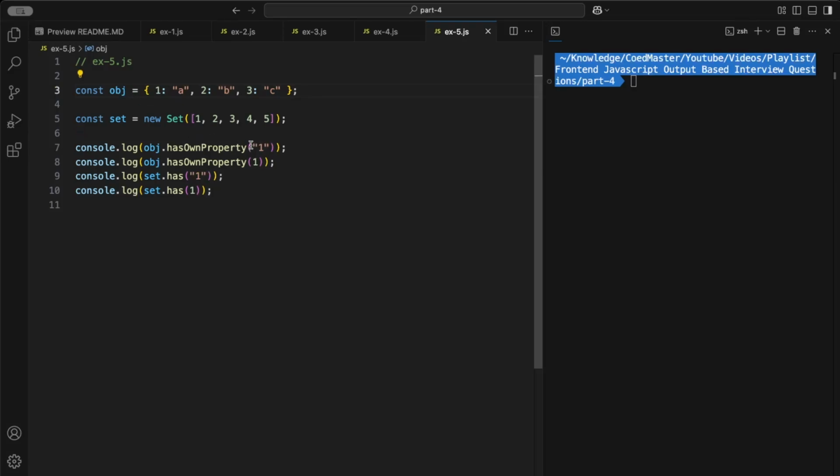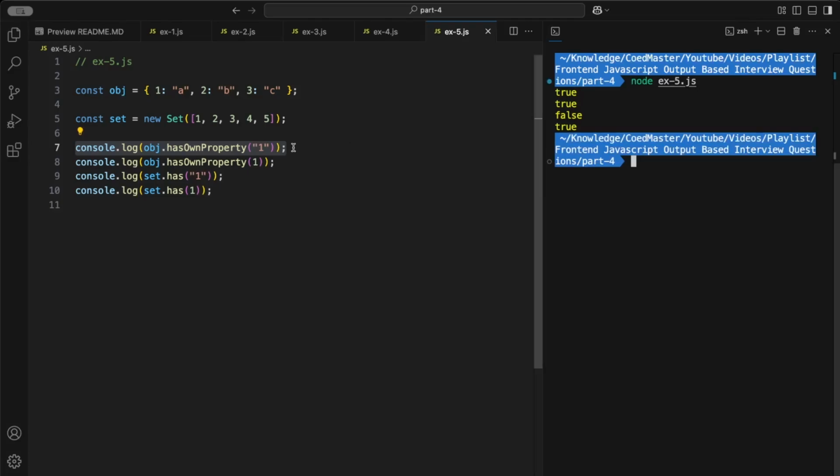So here we have passed 1 as a string, but you can see that here we do not have a string. We have numbers. So what do you think? What would be the output of this console log? So let me run this program to show you the output, and then we will discuss the reasoning of it. Okay. So you can see that even though we have passed the string 1 to this method, still we are getting true. Why is it so?